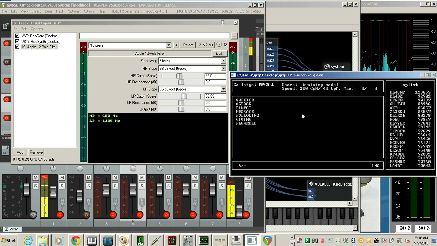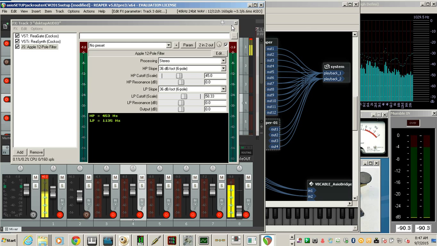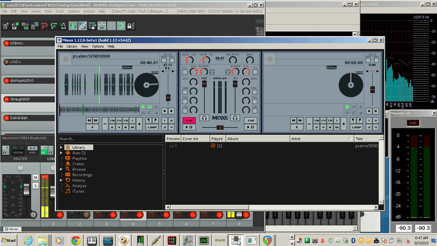And QRQ has a function for F6. Very nice. So you can keep playing it. You can also slow it down and speed it up, and see if you're able to do that. And you can slow it down and then keep repeating F6, then speed it back up to where it was, and then move to the next word by hitting enter. So that's another idea. The same thing for Mixxx.